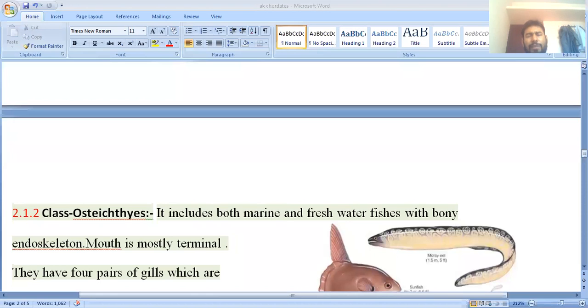Bony fish have ctenoid or cycloid scales. Chondrichthyes are only marine, but bony fish are marine as well as freshwater. In case of the chondrichthyes, the male bears the claspers; here there is no such organ. Chondrichthyes have internal fertilization and are viviparous. Bony fish are oviparous, and development is direct. So these are the differences between chondrichthyes and osteichthyes, and I think you are understanding very sharply.